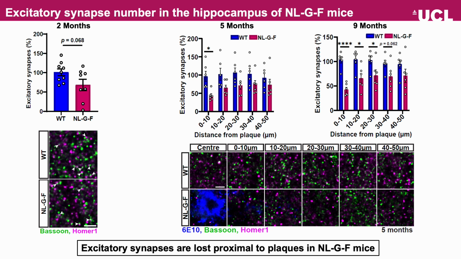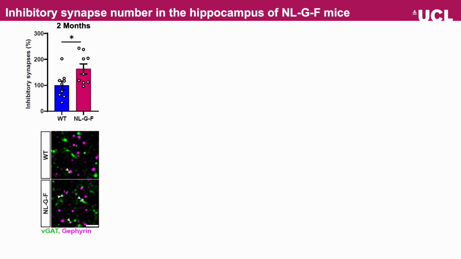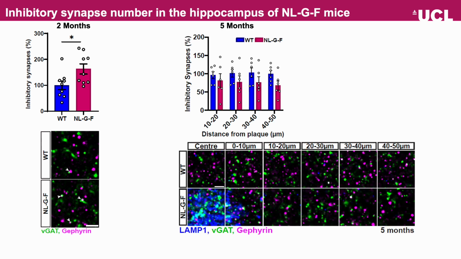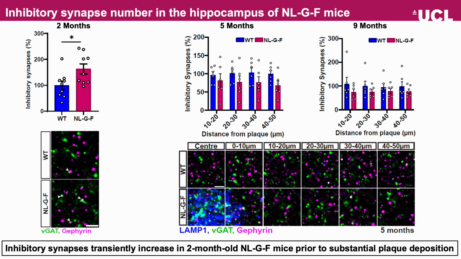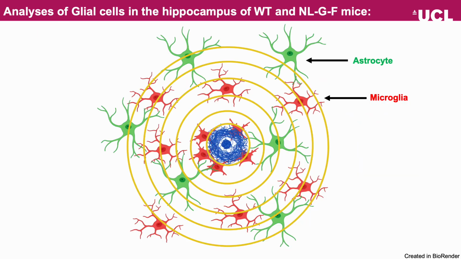demonstrating that excitatory synapses are lost proximal to plaques in NL-G-F mice. In contrast, we found an increase in inhibitory synapse number at 2 months of age in NL-G-F mice. However, no changes at 5 or 9 months across any distance, suggesting that inhibitory synapses are transiently increased prior to substantial plaque deposition in NL-G-F mice.